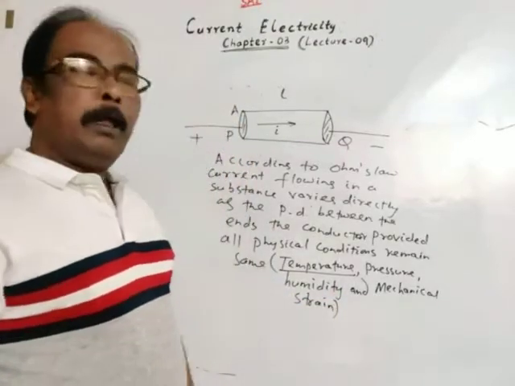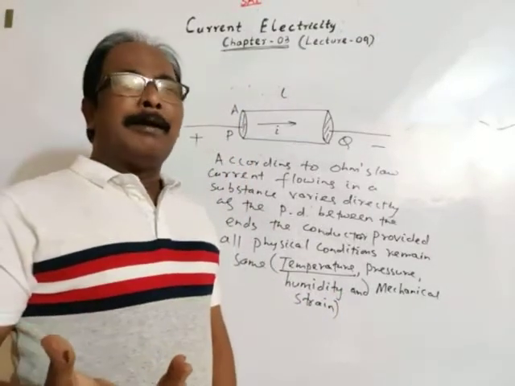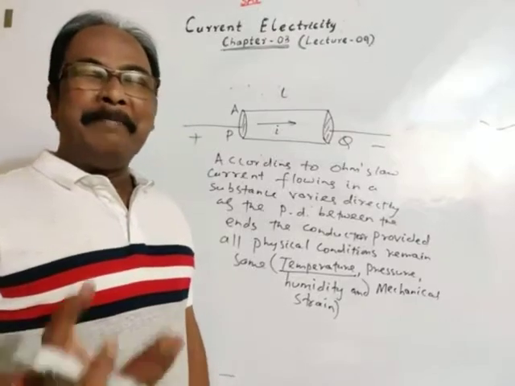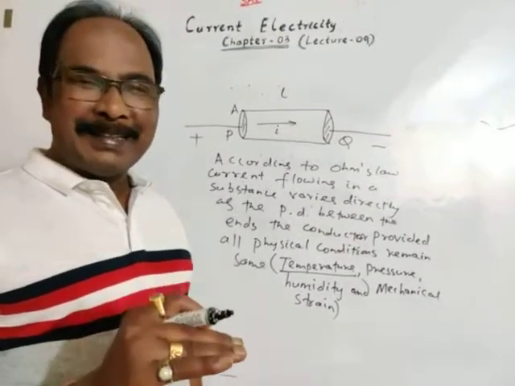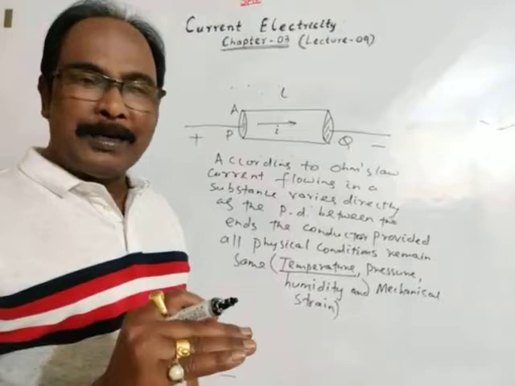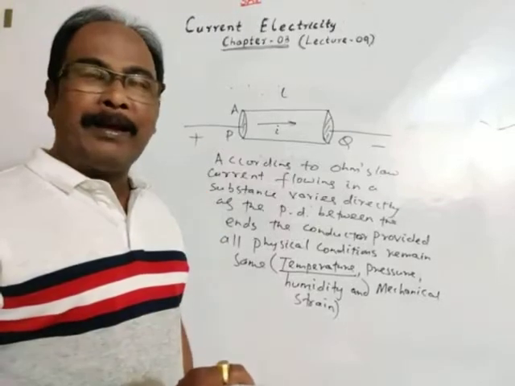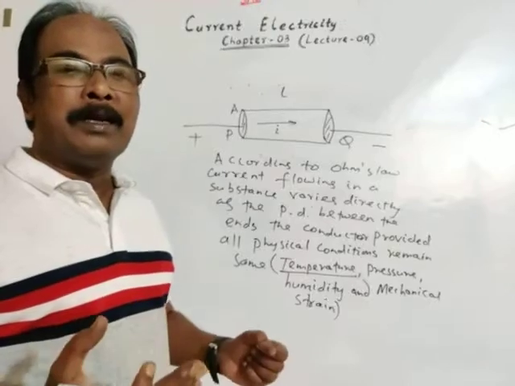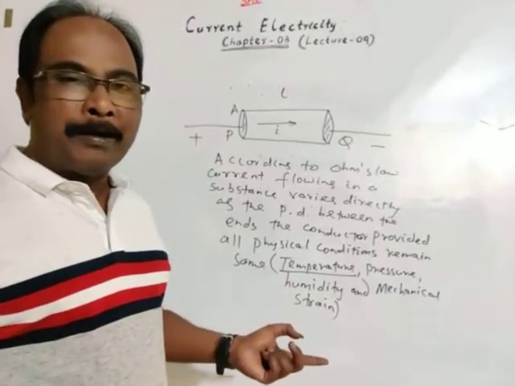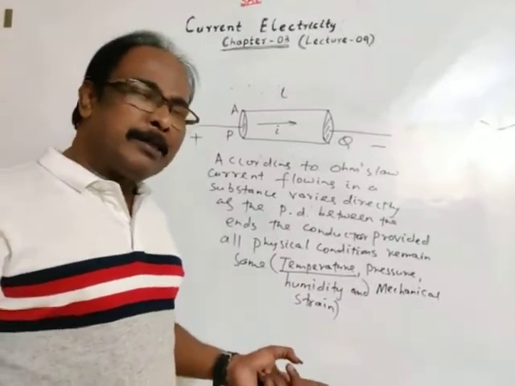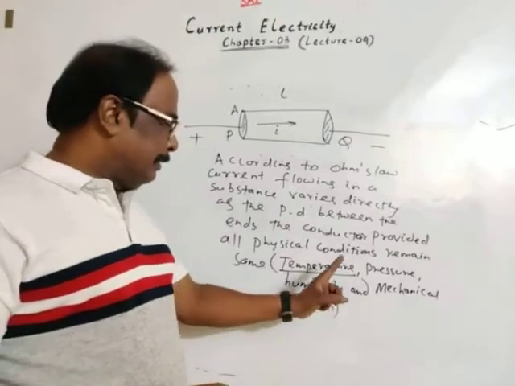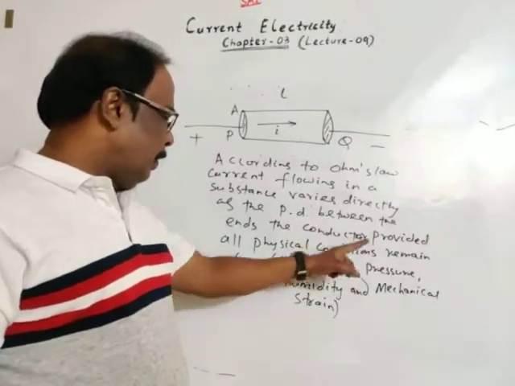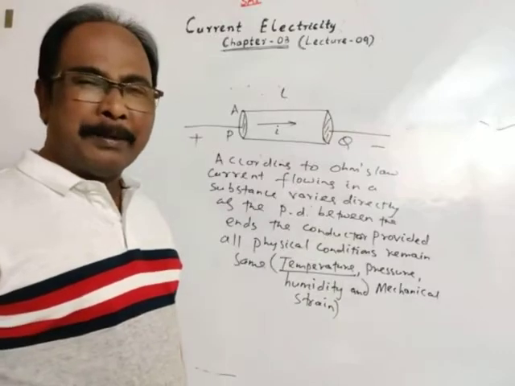Usually it is said that, temperature remaining constant, current flowing in a conductor varies directly as the potential difference maintained between the ends of the conductor. But you see, we have taken all physical conditions remain the same.